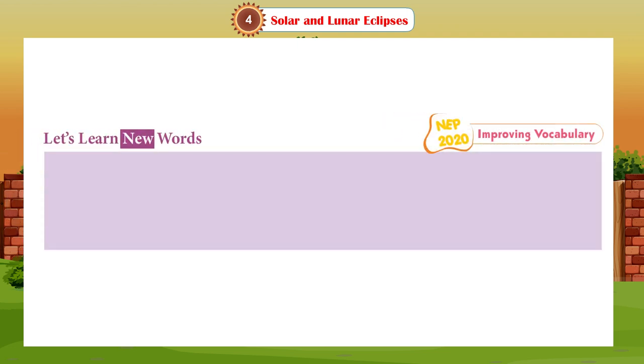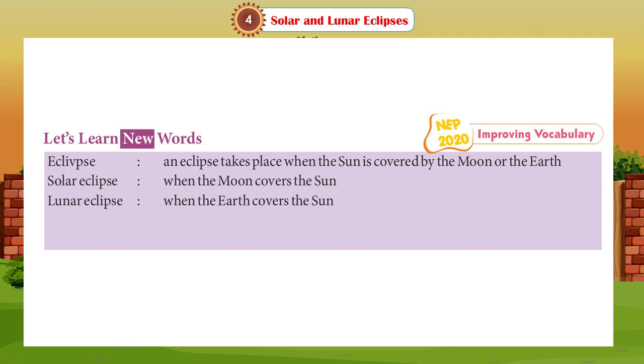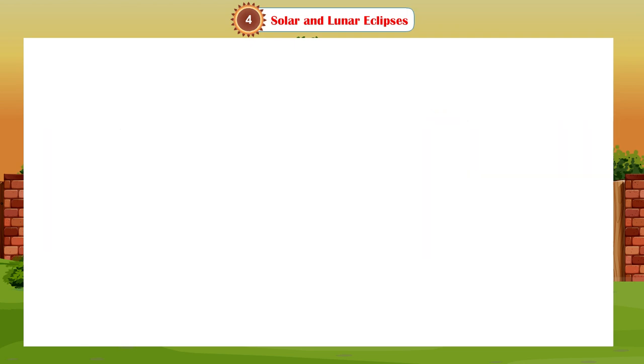Let's learn new words. First, eclipse. An eclipse takes place when the sun is covered by the moon or the earth. Second, solar eclipse, when the moon covers the sun. Lunar eclipse, when the earth covers the sun. Umbra, a complete dark portion of a shadow. Penumbra, an area of partial darkness near the umbra.